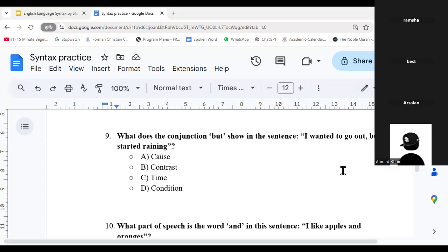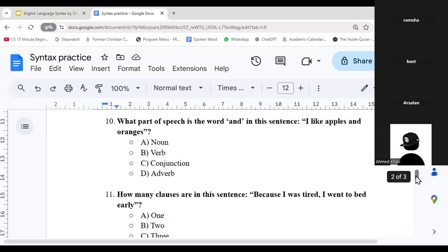I wanted to go out, but it started raining. So him wanting to go out is not because it's raining, you know? So it can't be cause. Somebody said D, condition. Okay, that makes sense a little bit, but it's actually B, contrast. So he wanted to go out, but it started raining. It's contrast.